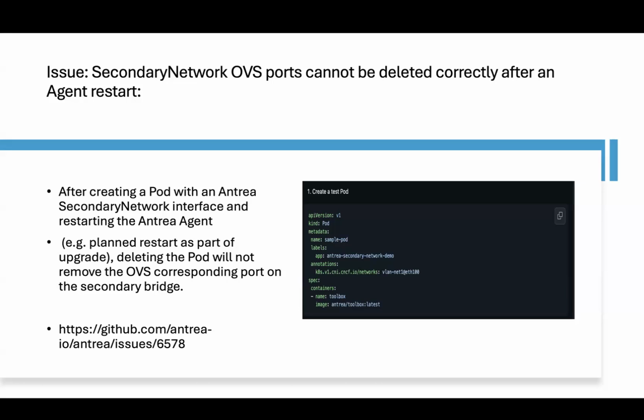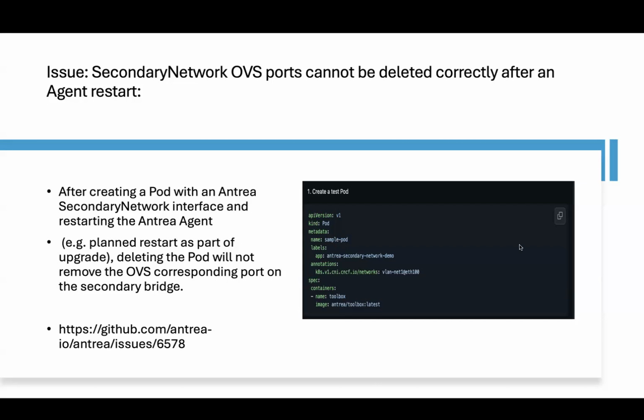Because the port doesn't exist, it should delete the OVS port from both the bridges, from the primary bridge as well as from the secondary bridge, to perform the correct cleanup. But in this case it is not happening. When we delete the port after agent restart, it is cleaning the OVS port from the br-int primary bridge, but it is not performing the correct cleanup from the secondary bridge.